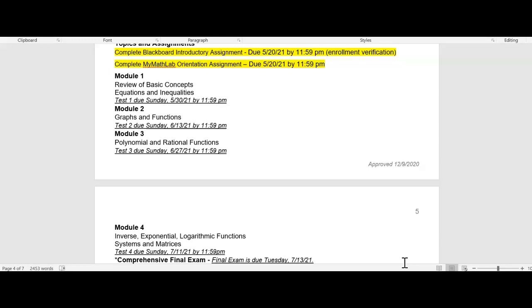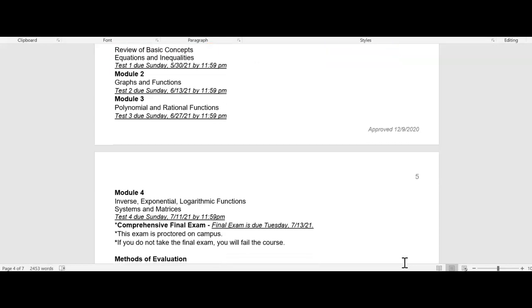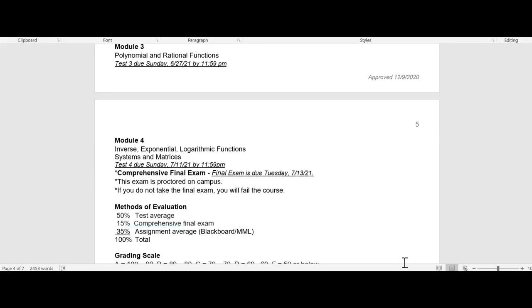Next, we come to polynomial and rational functions. That test will be due on June 27th. And then finally, Module 4 is all about inverse, exponential, and logarithmic functions, systems, and matrices. That test will be due July 11th. And then we have a comprehensive final exam. It will be due Tuesday, July 13th.